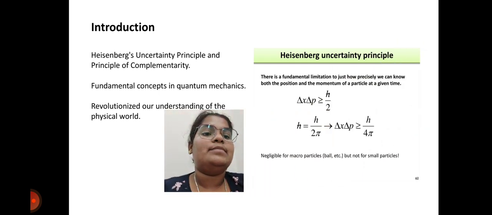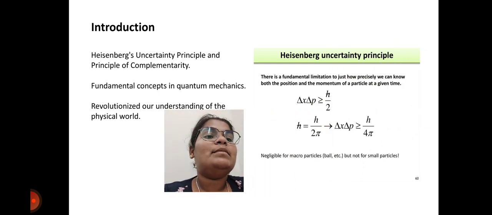Heisenberg uncertainty principle: there is a fundamental limitation to just how precisely we can know both the position and the momentum of a particle at a given time. That is, delta x delta p is greater than or equal to h bar by 2, where h bar is equal to h by 2 pi. Then delta x delta p is greater than or equal to h by 4 pi. Negligible for macroscopic objects like a ball, but not for small particles.